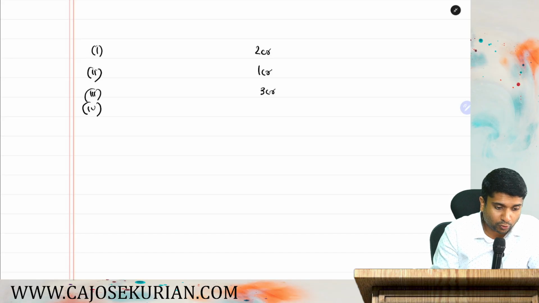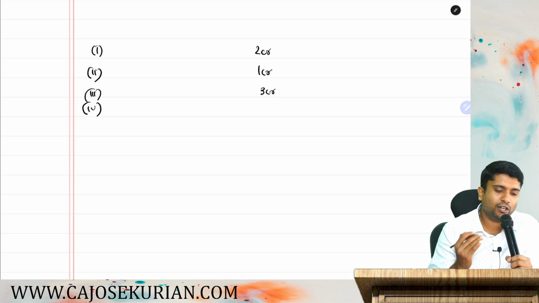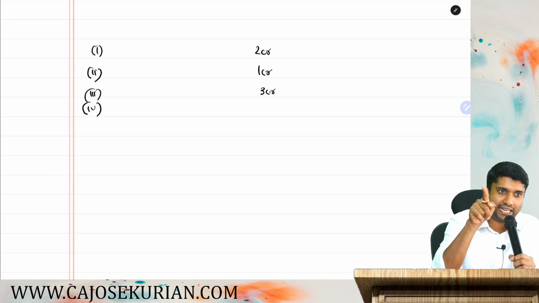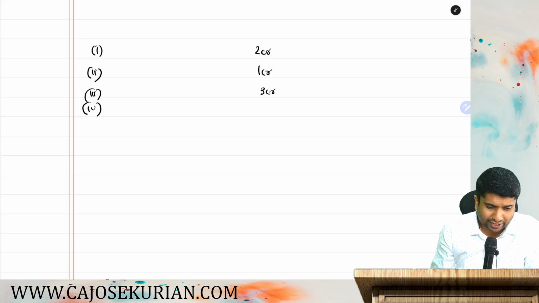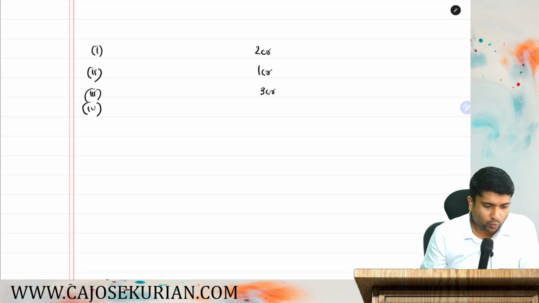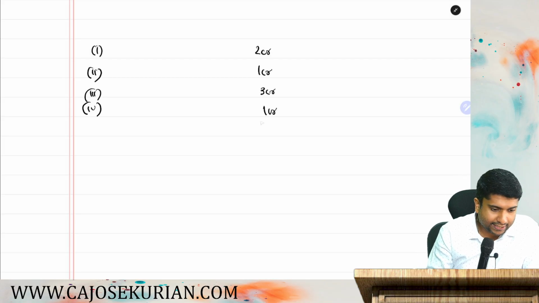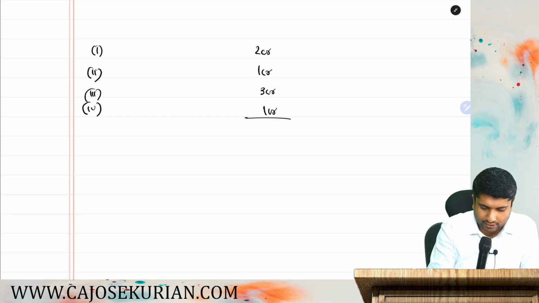And item number 4, 1 crore in Singapore on account of carriage of passengers from Chennai. So you took them from Chennai. That also will be definitely taxable. So that is 1 crore. And can you tell me how much is the total? It will be 7 crore.